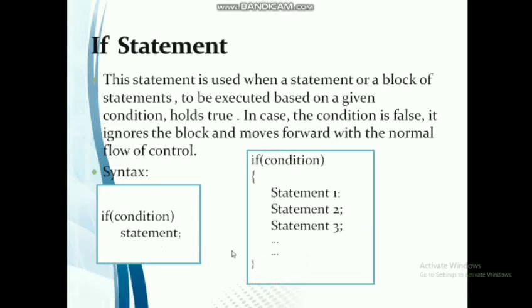Or if there are multiple statements to be executed inside the if block, that is, if this condition is true, then the multiple statements should be inside a block, and the block should be within the curly brackets. So statement 1, statement 2, statement 3, and you can have multiple statements.